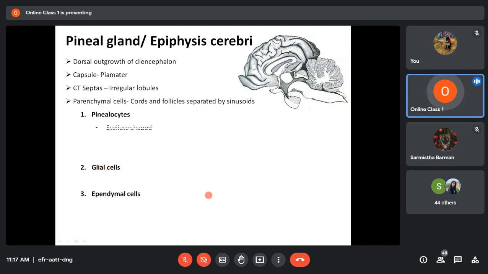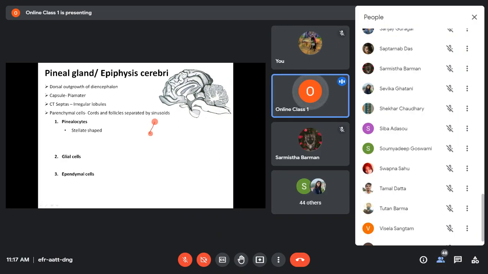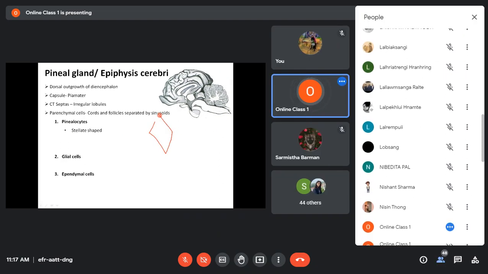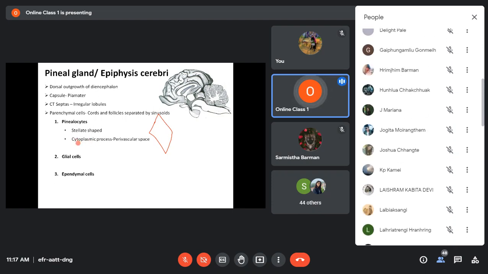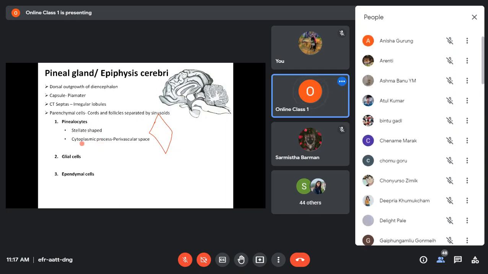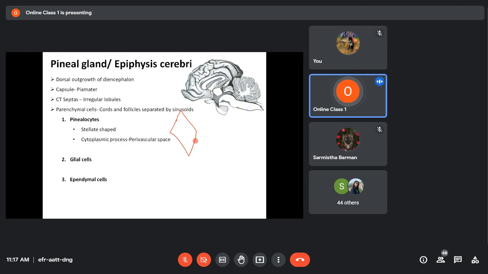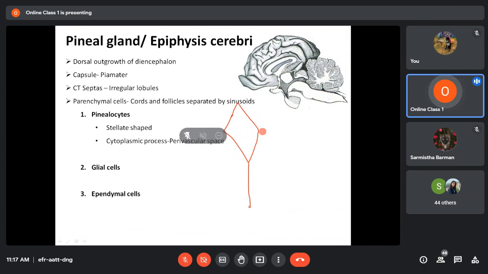Now, the pinealocytes are stellate-shaped cells. That means they are somewhat star-shaped, this type of cell. And they have cytoplasmic processes. So these stellate cells will have cytoplasmic processes this way. And these cytoplasmic processes are near the perivascular space.